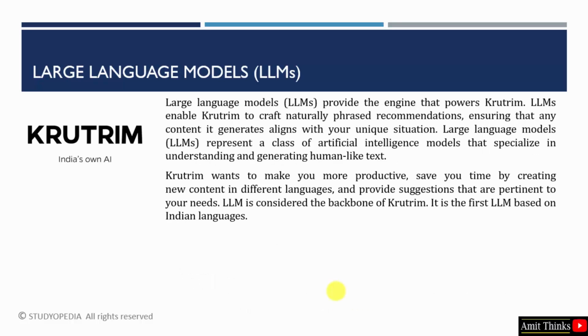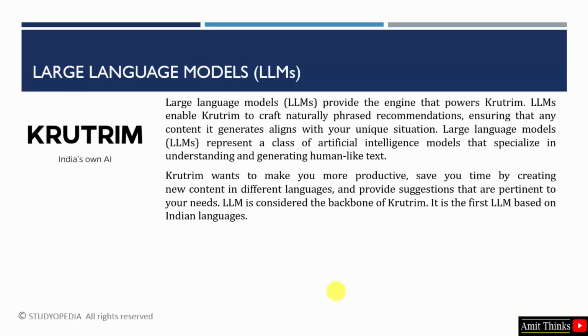Now let us see what are LLMs. LLMs are basically large language models that you can consider as an engine that powers Krutrim. It actually enables Krutrim to create and craft naturally phrased recommendations. Whenever you type anything, whenever you ask any question, you will get a recommendation from Krutrim, just like a chatbot.